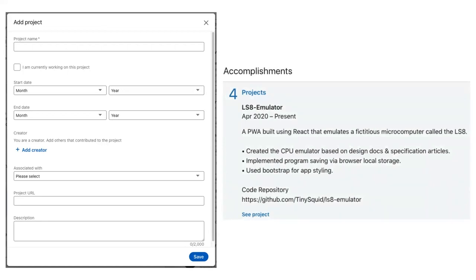A quick note, when you're adding links to your projects, make sure that you are linking to the GitHub link. You should only link to the repo. We recommend not linking to deployed project links unless you own the URL and are going to be actively maintaining it. In case it gets taken down or someone else buys it or it ends up going to a different purpose in the future. Linking to the repo is always safest. And of course, if you have a website that you are going to be maintaining, feel free to link to that instead.